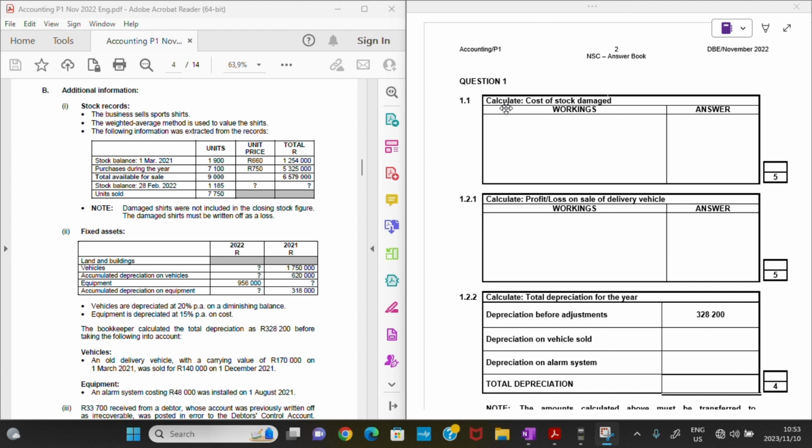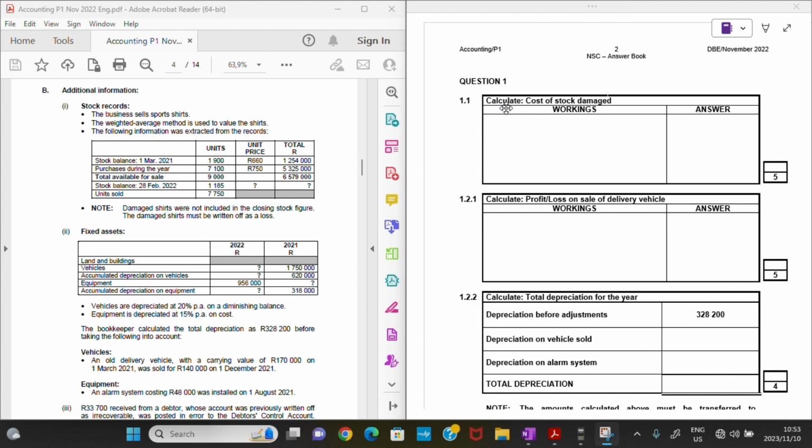And then now looking at units sold, we have 7,750 units sold. So basically from that 9,000 we sold 7,750, and then we were left now with stock balance on the 28th of February 2022 to be 1,185 units.